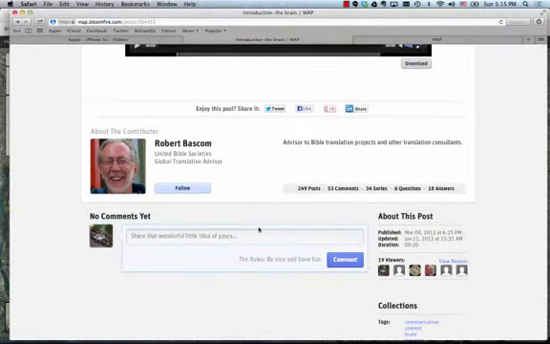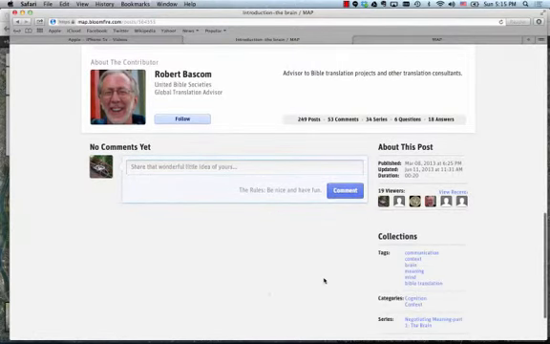And best of all, you can comment on this particular post. And here's a place where you can ask questions, add extra insights, add a localized or contextual example of how this makes sense in your work as a translator. And then at the bottom of the page, you can see related posts to this one through the tags and categories that have been associated with this post.